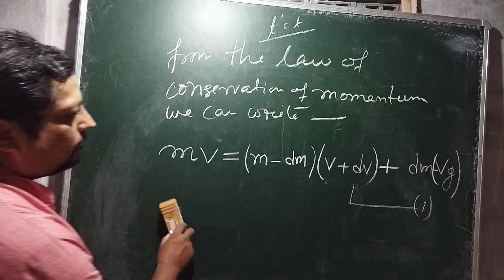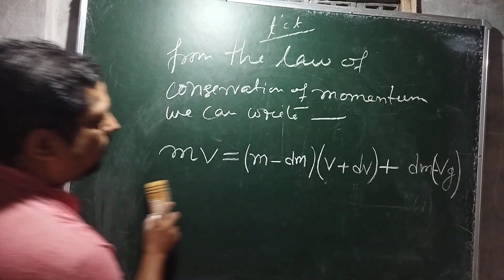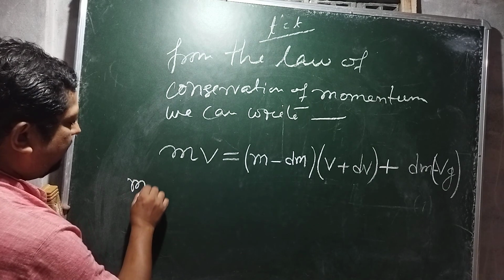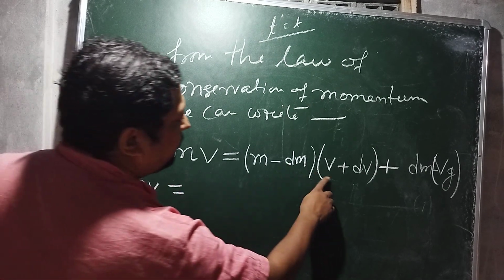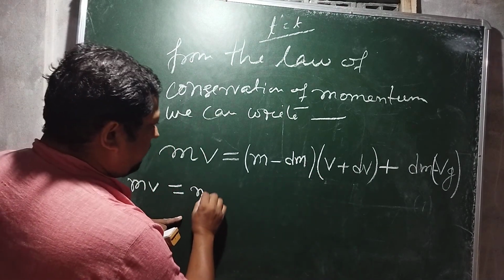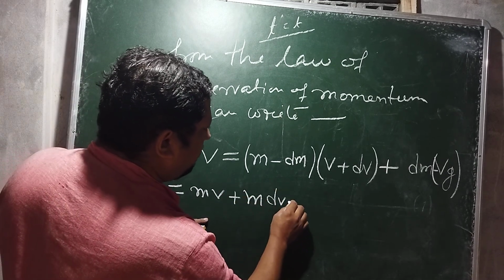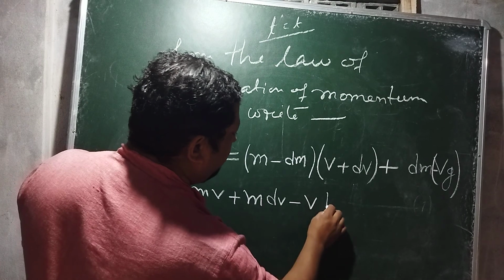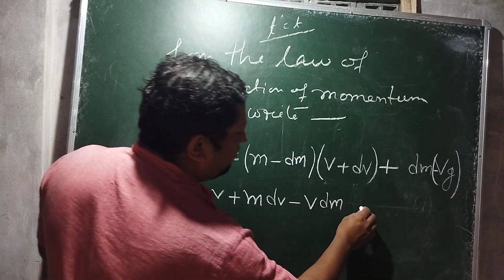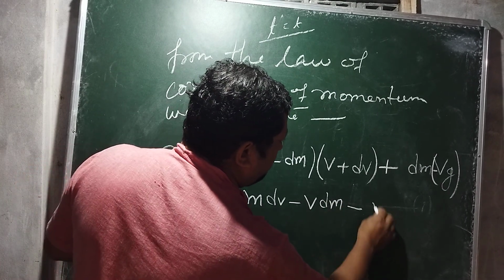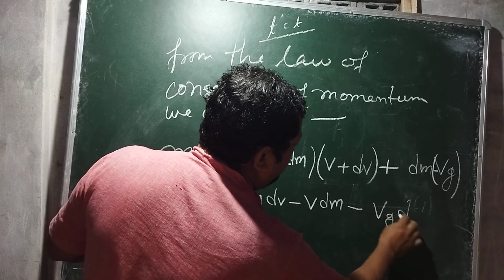Now mv equals, now we have to multiply this, mv plus m dv minus v dm minus vg dm.